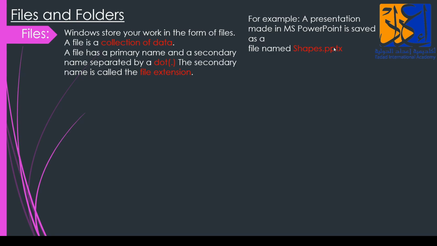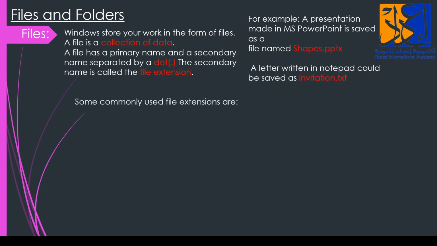The secondary name is called the file extension. This is the file extension. Okay. Next, a letter written in Notepad could be saved as invitation.txt.